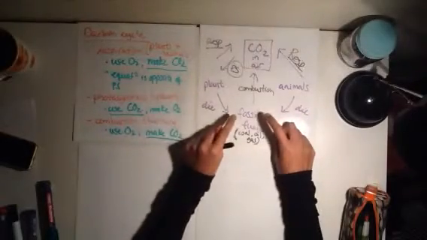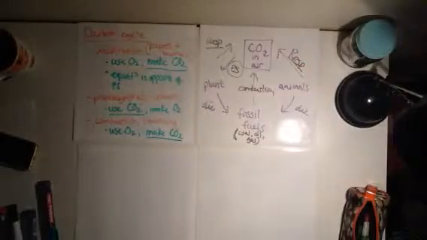The plant and animals giving out CO2, that is respiration. Once plants and animals die, they can be turned into fossil fuel, and when you burn that fossil fuel, or combustion, it releases carbon dioxide back into the air. And this is the entire carbon cycle.